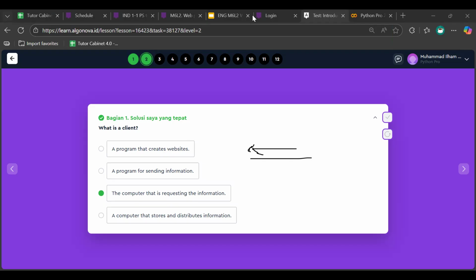So basically, maybe I will try to discuss it. What do the server and client look like? The server is on the right side. Maybe I will type it instead. We have the server, and we also have the client. The client is someone that is requesting the information.